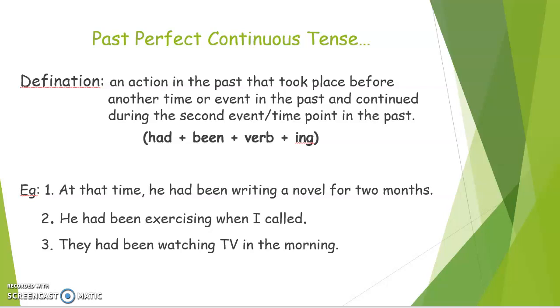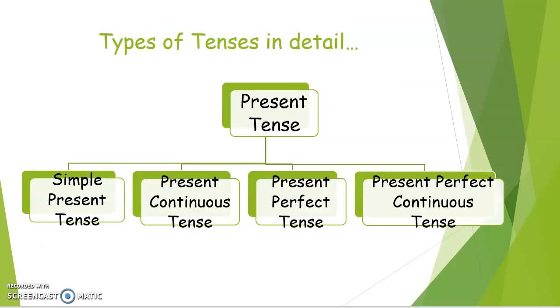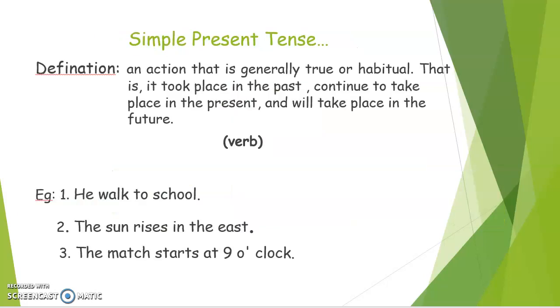So now in this video we are going to see about present tense and its types, and future tense and its types. So let's start. Present tense has four types, that is simple present tense, present continuous tense, present perfect tense, and present perfect continuous tense. So let's see each of them in detail.